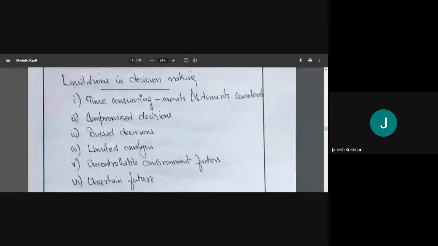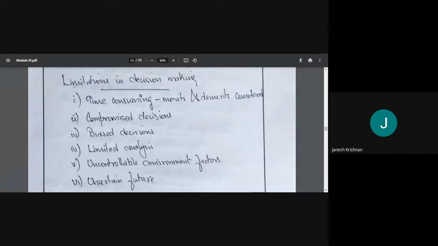Also, we'll have to take advice from other people. Those who have already taken such a trip, what is the best thing? How can it be done? So it takes time to go through this process.